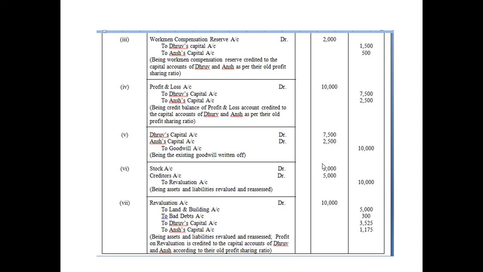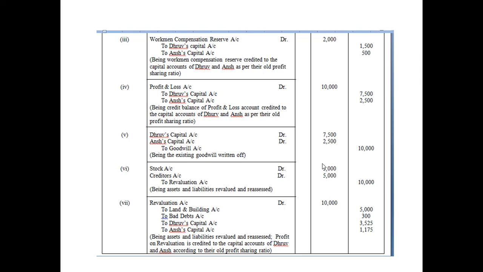Their credit side is the plus side and debit side is the minus side. So their capital accounts are to be credited, which means this WCR will be transferred to their capital account, so it will be added to their existing amount of capital.